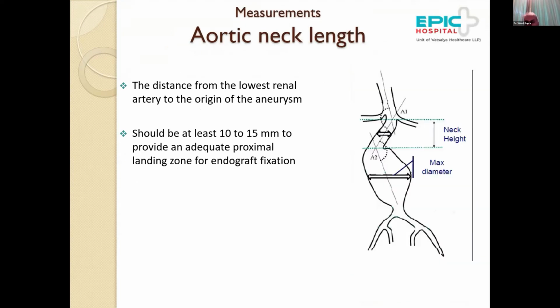So the aortic neck length is also very important. It's the distance from the lowest renal artery to the origin of the aneurysm, and it should be at least 10 to 15 millimeter to provide an adequate proximal landing zone for endograft fixation.